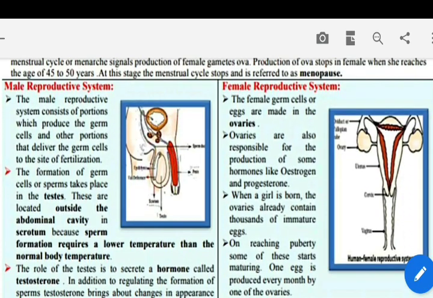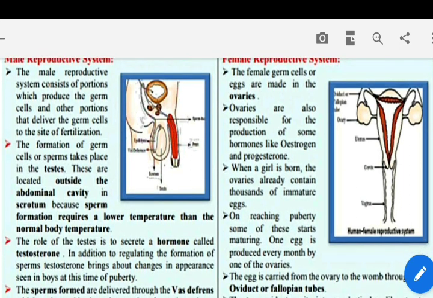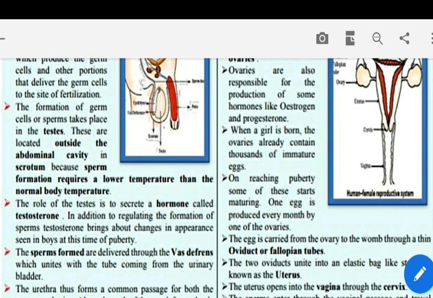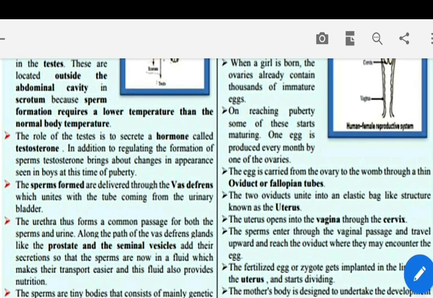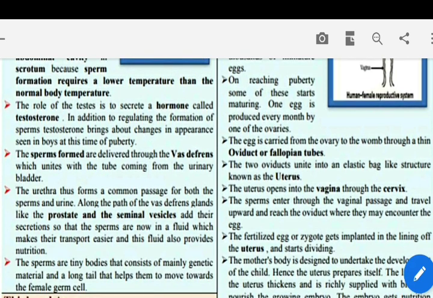अब हम फीमेल रिप्रोडक्टिव सिस्टम देख लेते हैं. The female germ cells or eggs are made in the ovaries. यानी ओवरी का मेन फंक्शन यही है. Ovaries are also responsible for the production of some hormones like estrogen and progesterone. When a girl is born, the ovaries already contain thousands of immature eggs. On reaching puberty, some of these start maturing. One egg is produced every month by one of the ovaries.